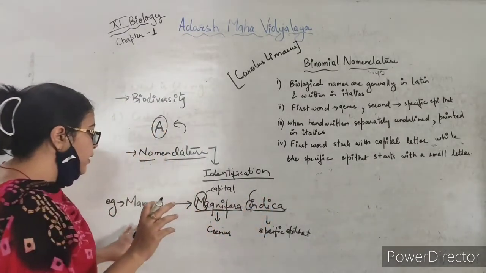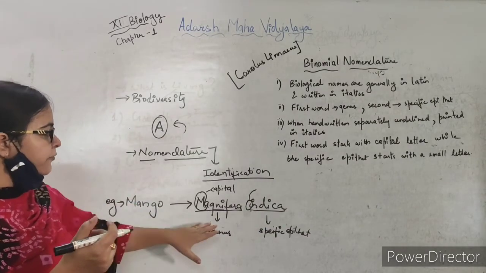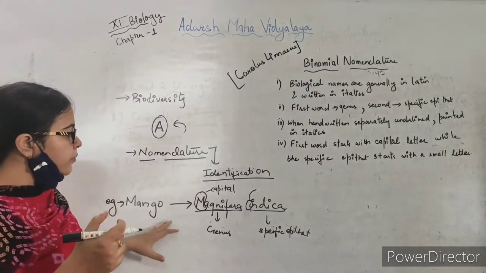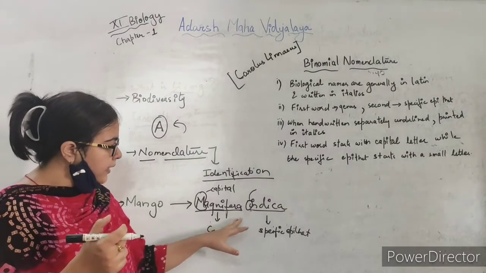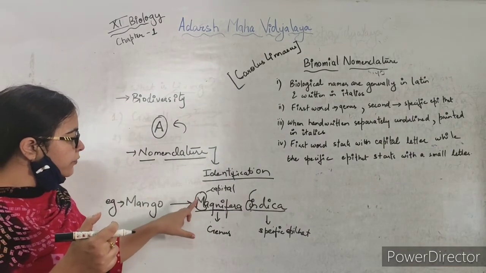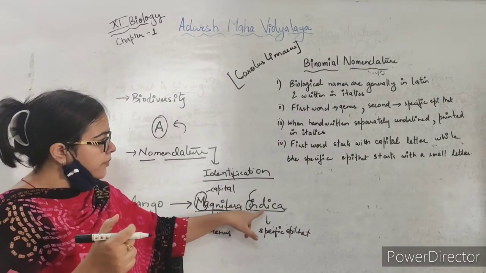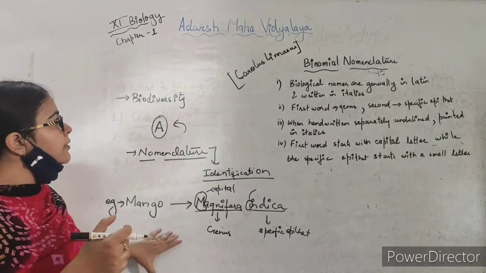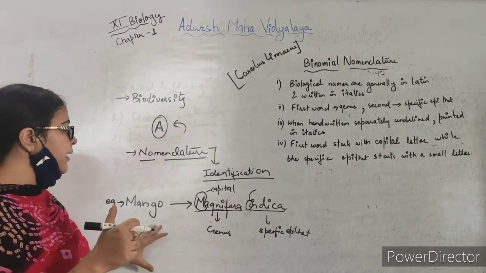So the first rule is that biological names are of Latin origin. The first word is the genus name, the second one is the specific epithet. The third rule is that when they are written on paper, they have to be underlined separately, like Mangifera and indica. And the last point is that the first letter of the genus name should be capital, and the first letter of the species name is a small letter, that is i. So this is binomial nomenclature, which was given by Carolus Linnaeus.